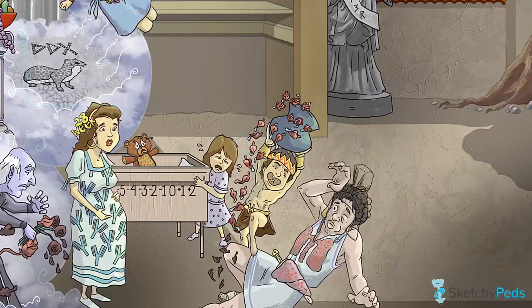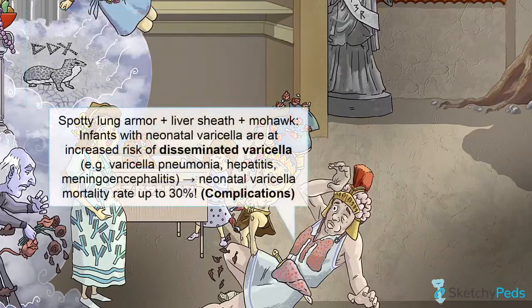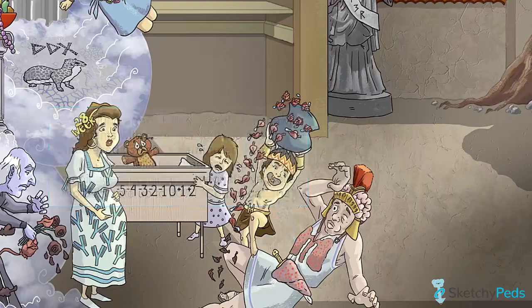Because these infants have immature immune systems, they are at greater risk of developing disseminated varicella compared to older children. This can present as varicella pneumonia, which is the leading cause of death in neonatal varicella. Disseminated varicella can also present with hepatitis or meningoencephalitis. Needless to say, neonatal varicella can be quite serious, with a mortality rate of up to 30%.